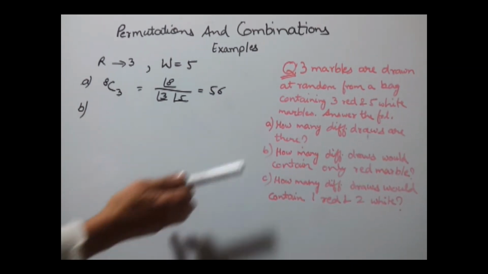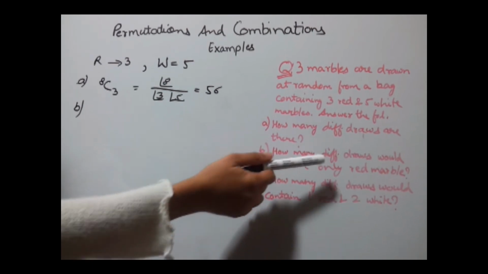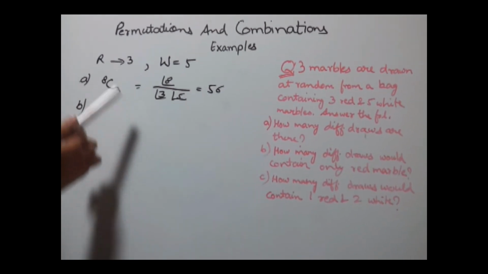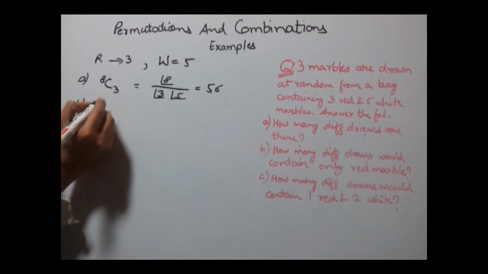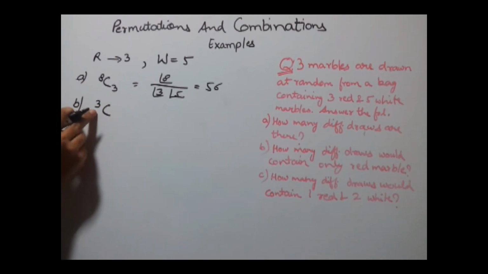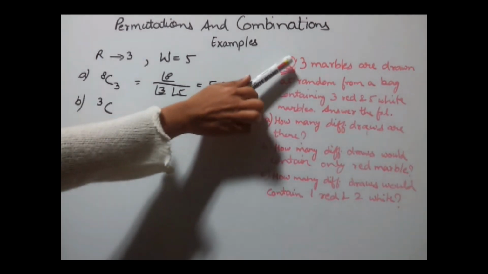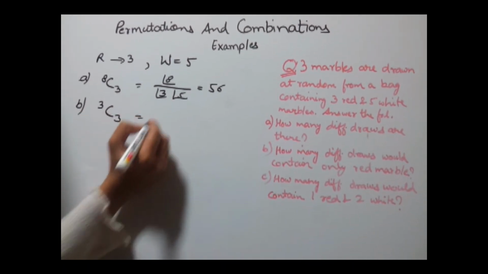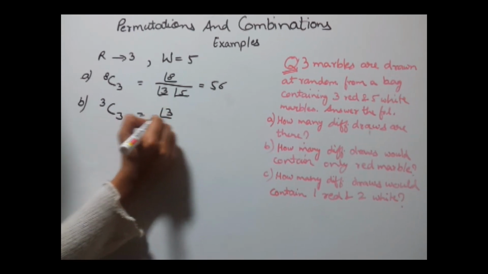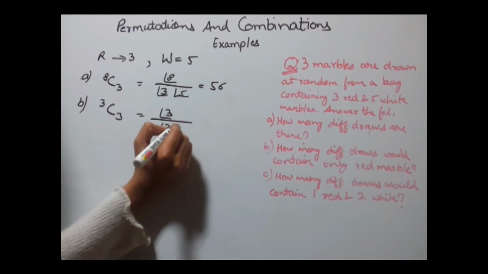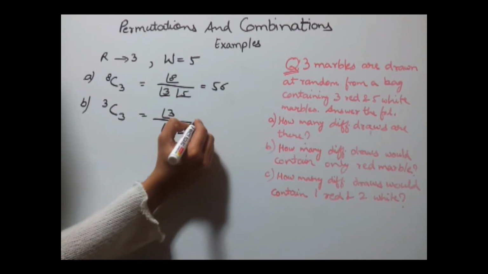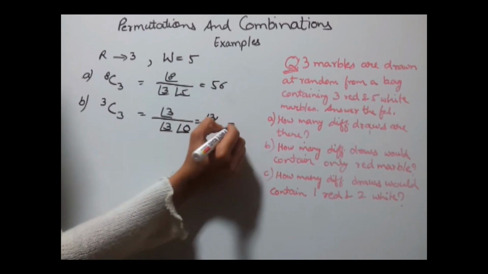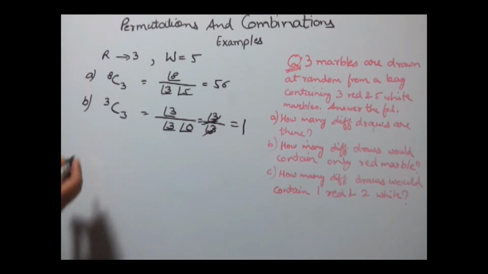Part B. How many different draws would contain only red marbles? Now we need to select only red marbles. So total red marbles with us are 3, and out of these 3 we need to select 3 marbles. This gives us 3C3. So our formula becomes factorial 3 divided by factorial 3 into factorial 0, which is equal to factorial 3 upon factorial 3. Cancel them and you will get 1 as the answer.